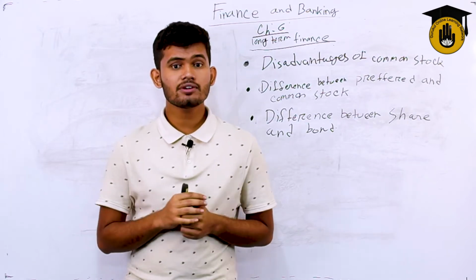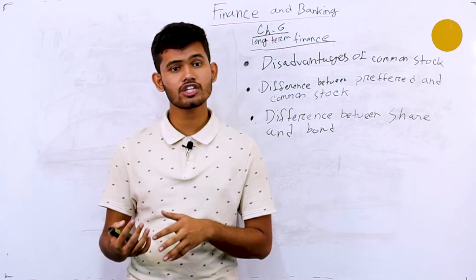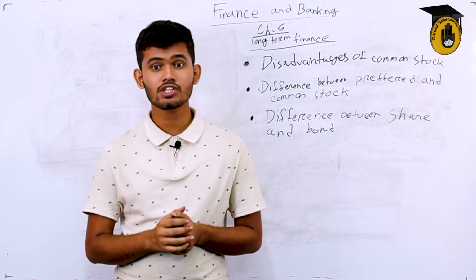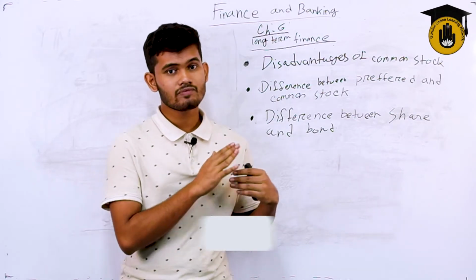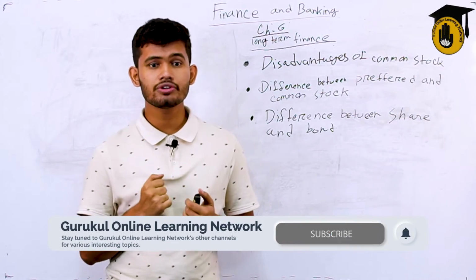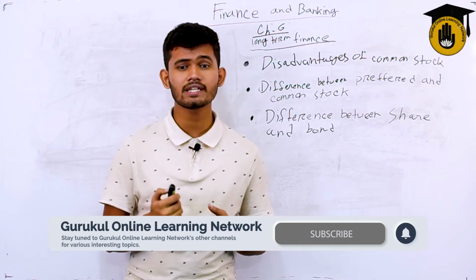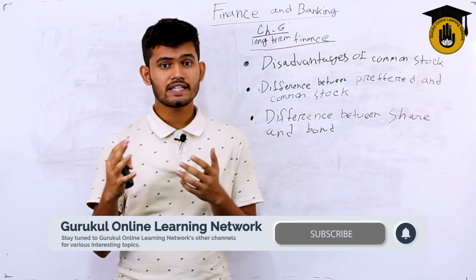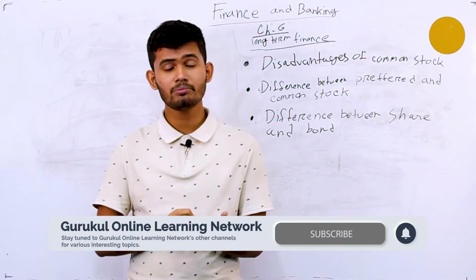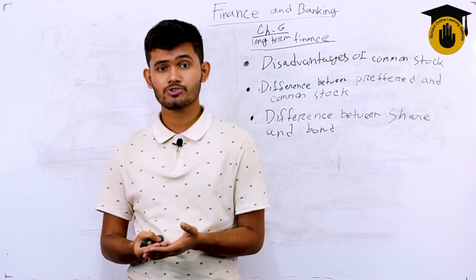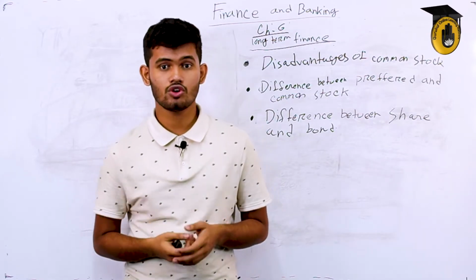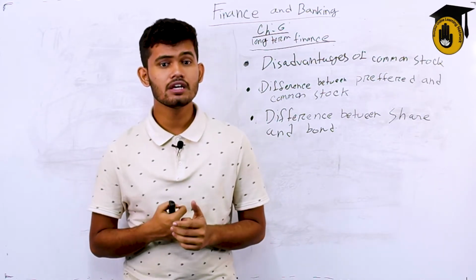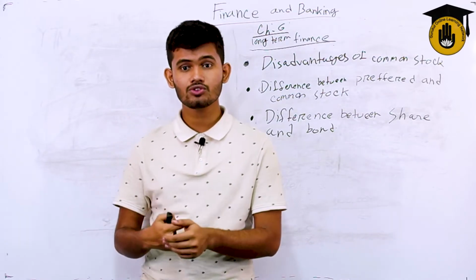So let's talk about the difference between preferred and common stockholders. Preferred stockholders have a greater claim to the company's assets and earnings than common stockholders. This is true during the good times, when the company has excess cash and decides to distribute money in the form of dividends to its investors. That's how preferred stockholders get more, because it is promised, and if the company is making profit, you have to give a proportion of that profit to the investors, including the preferred stockholders. In these instances, when distributions are made, preferred stockholders must be paid before common stockholders.